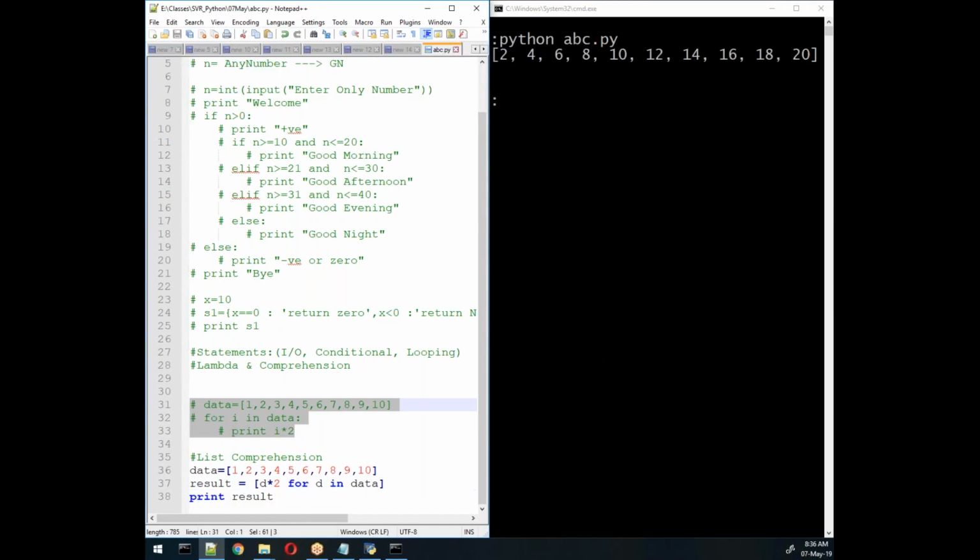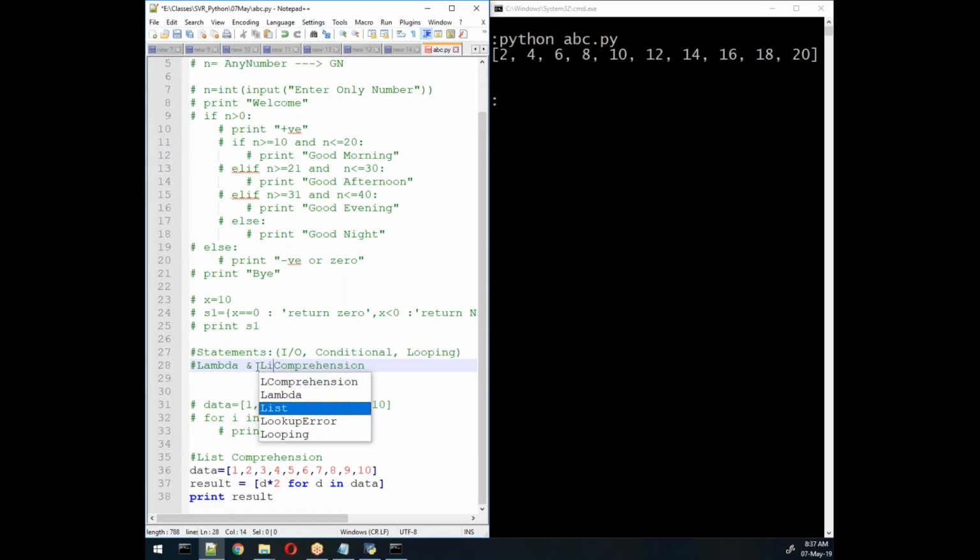Whatever you write here, you can write using list comprehension. List comprehension is a technique which helps us write long code in short form, and it is adapted from another programming language. Python suggests we usually use this for statements, either conditional or looping. Especially for conditional and looping, they use list comprehension and lambda.